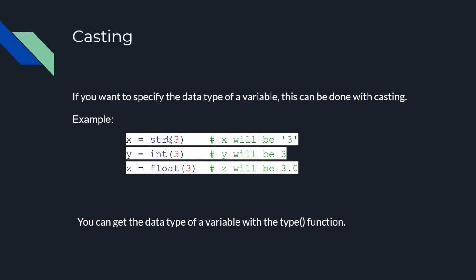Example, x is equal to str of 3. x will take 3 as a string. y is equal to int of 3. y will be integer 3. z is equal to float of 3. z will be a floating point number which will be 3.0. You can get the data type of a variable with the type function.